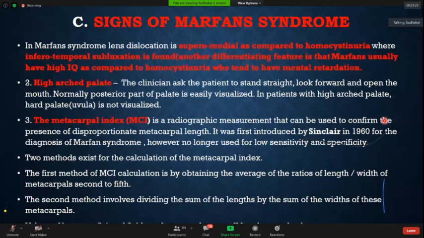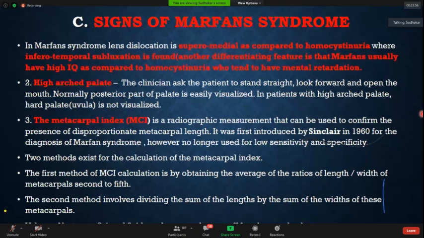One of the most important things you have to see in the eye is dislocation of the lens. Some patients do tell you there is a history of eye surgery in childhood. We also have encountered many such patients. Now, what type of dislocation does Marfan cause? It causes superomedial subluxation of the lens, and how it is different from homocystinuria, which causes an inferotemporal subluxation of the lens.